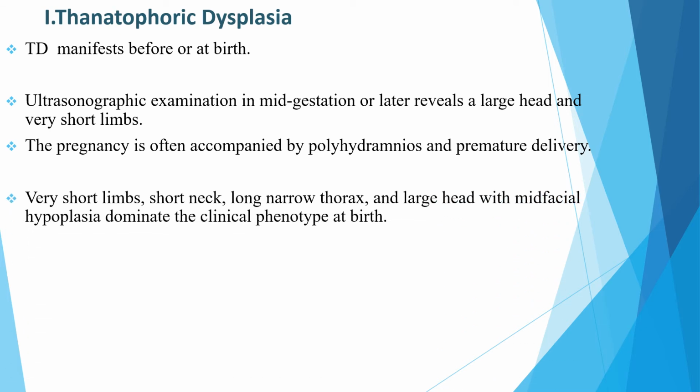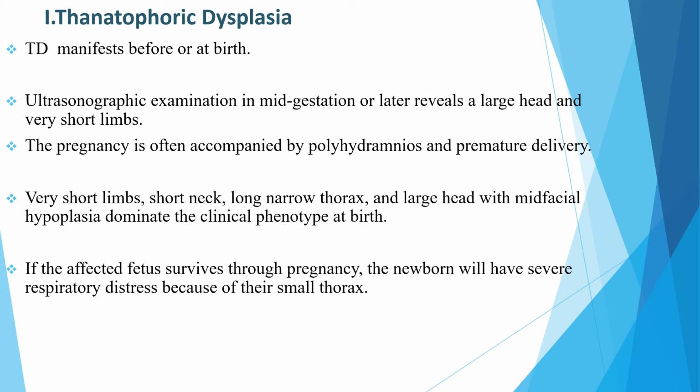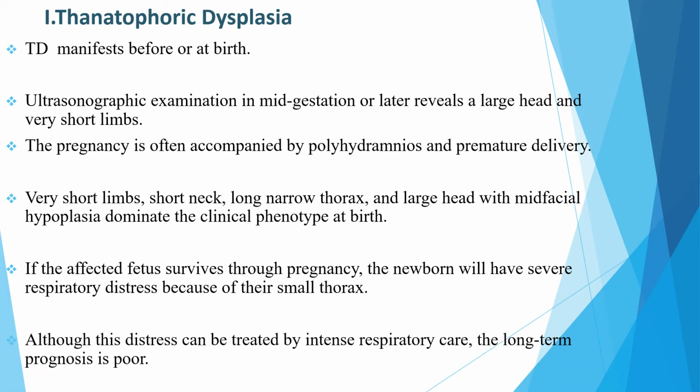Very short limbs, short neck, long narrow thorax, and a large head with mid-facial hypoplasia dominate the clinical phenotype at birth. If the affected fetus survives throughout the pregnancy, the newborn will have severe respiratory distress because of the small thorax. Although this distress can be treated with intense respiratory care, the long-term prognosis is poor.